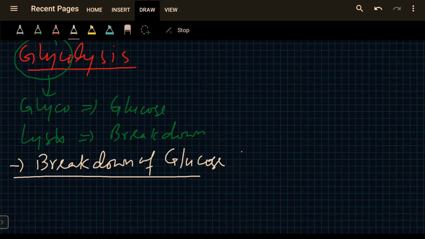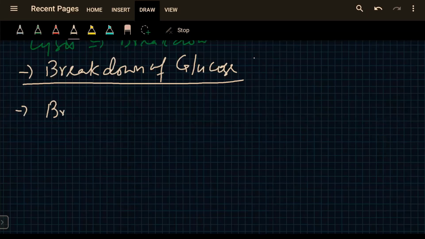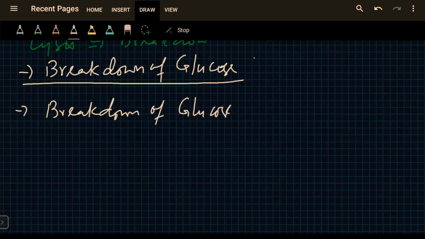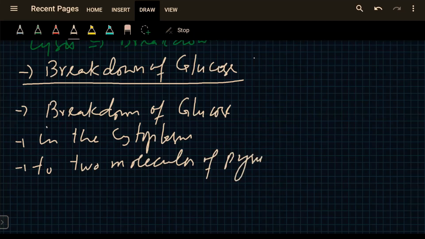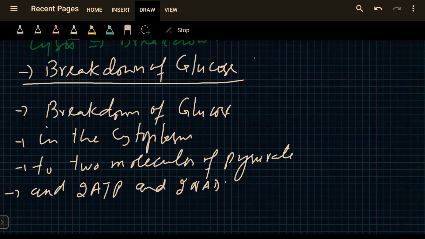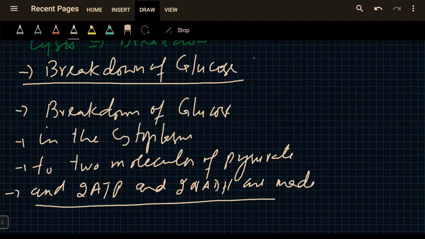However, technically, glycolysis means breakdown of glucose in the cytoplasm to two molecules of pyruvate, and 2 ATP and 2 NADH are made during this process. Okay, so we'll discuss glycolysis in detail now.